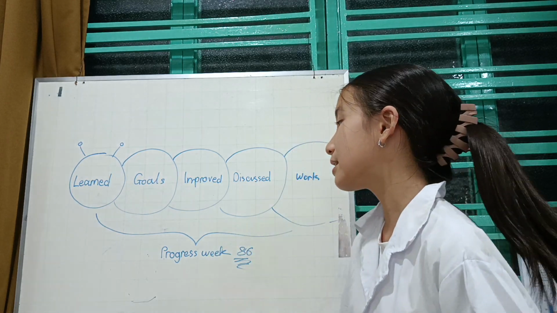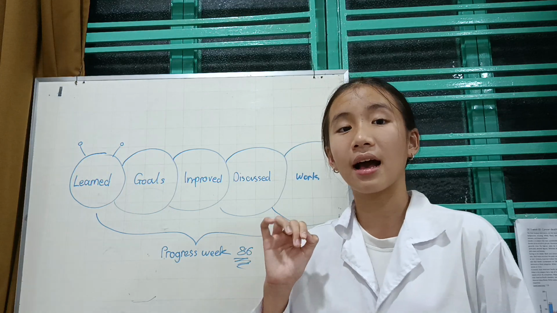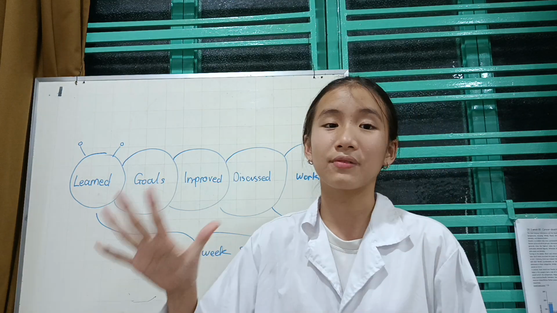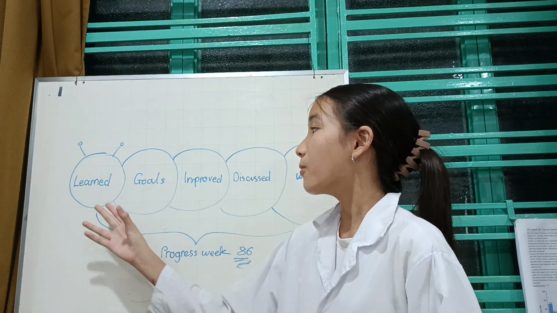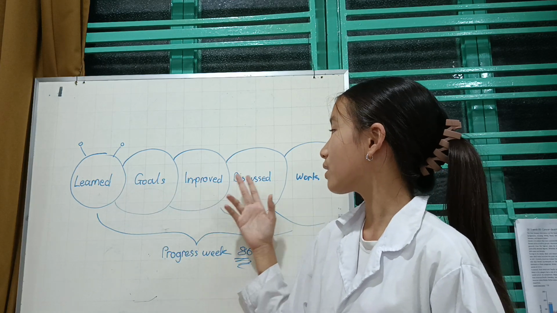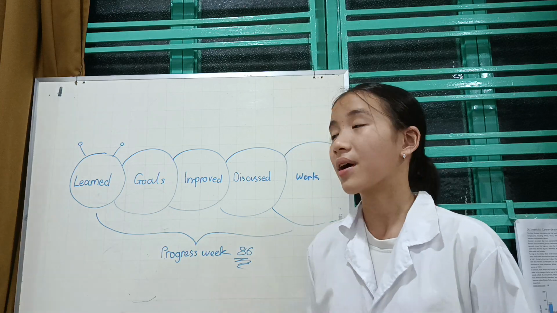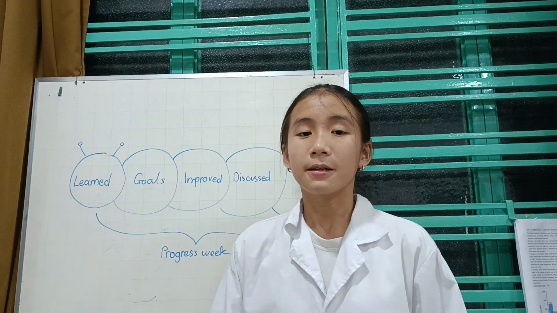In this video, I'll be talking about my D1, which is on my progress week 86. Now, in this video, I'll be applying the detailed plan, which includes 5 main parts as usual: what have I learned, the goals that I've had for myself this week, what have I improved, the discussion in the meeting, and the work for next week. Let's get started on my first part, which is what have I learned.